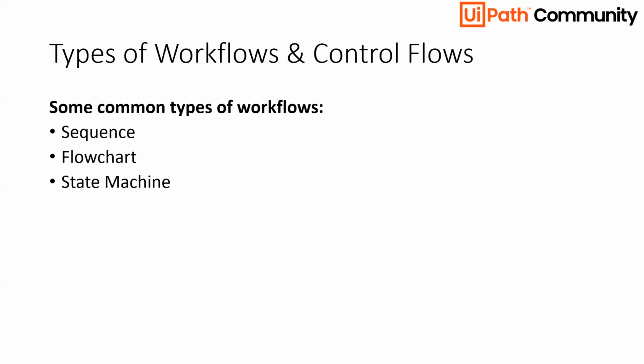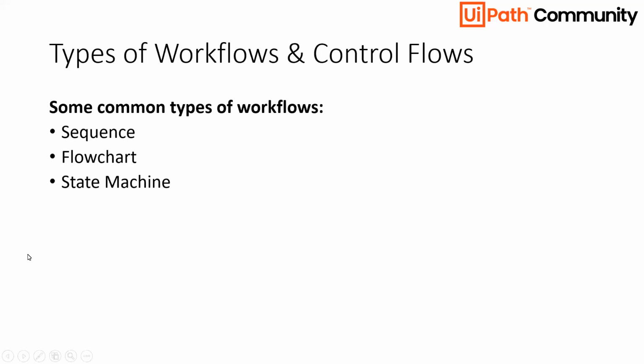Let me give you a quick overview of the three of them once again so that it's more clear. Sequence is used when we have simple steps in our process. Flowcharts are used when we have decisions to be made. And state machines are used when we want to change the state of our robot from one state to another based on some event being triggered. So in those three cases, we use sequence, flowchart, and state machine.